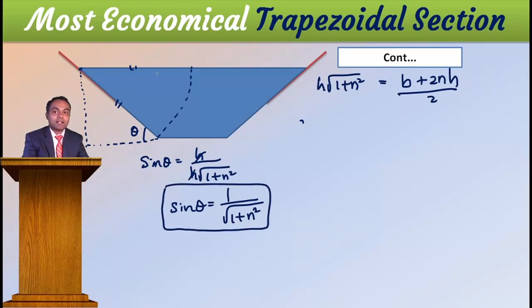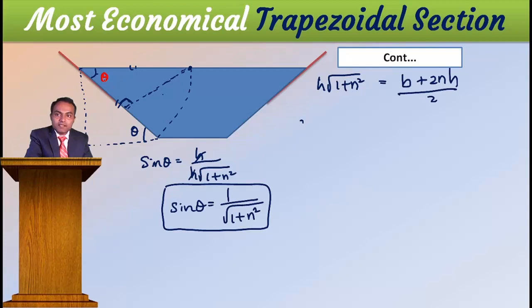Then I will play again in a different way. I will draw one line from here to this slope in such a way that this is perpendicular. I can draw that, no? I will choose and draw one line in this way. Then this theta means this is also theta. If this is theta, then the opposite is this one. This is your opposite here. This is also theta. Then define sine theta. What will you get?